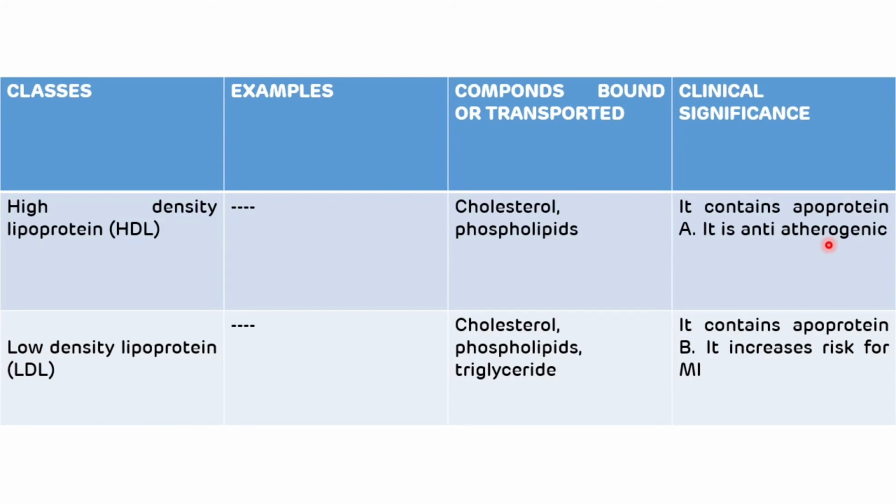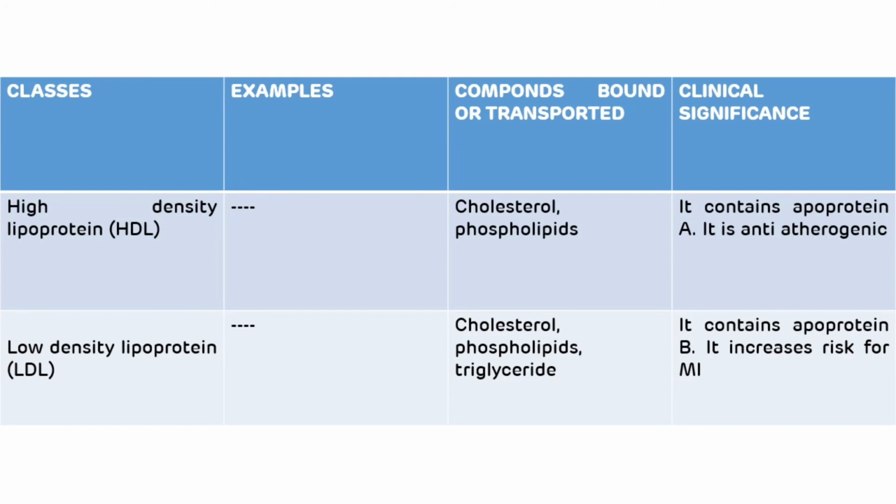And the last example of a transport protein is low density lipoprotein, or LDL. It helps in the transport of cholesterol, phospholipids, and triglyceride. And the clinical significance of LDL is that it contains apoprotein B, and it is also known as a bad cholesterol because it helps in the transport of cholesterol from the liver to the peripheral tissue, and because of that reason it increases the risk of myocardial infarction. So that is all about examples of transport proteins and their clinical significance.